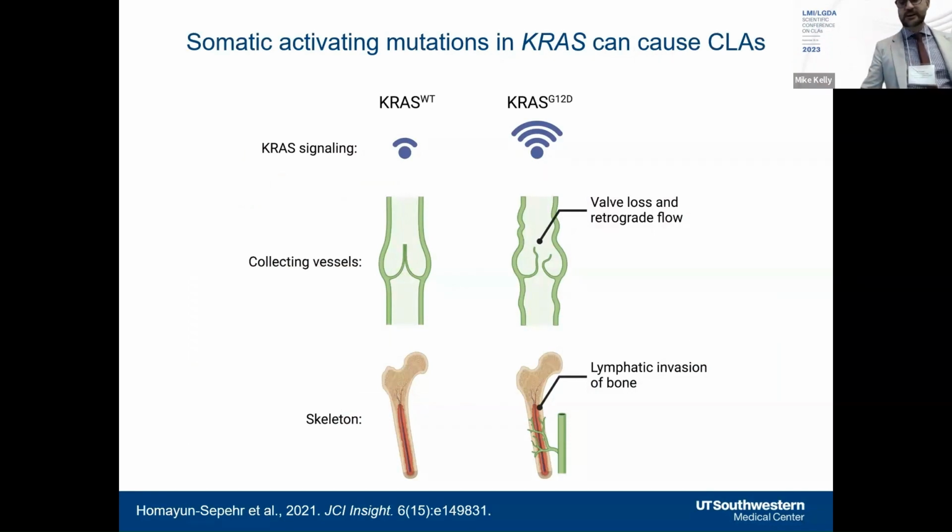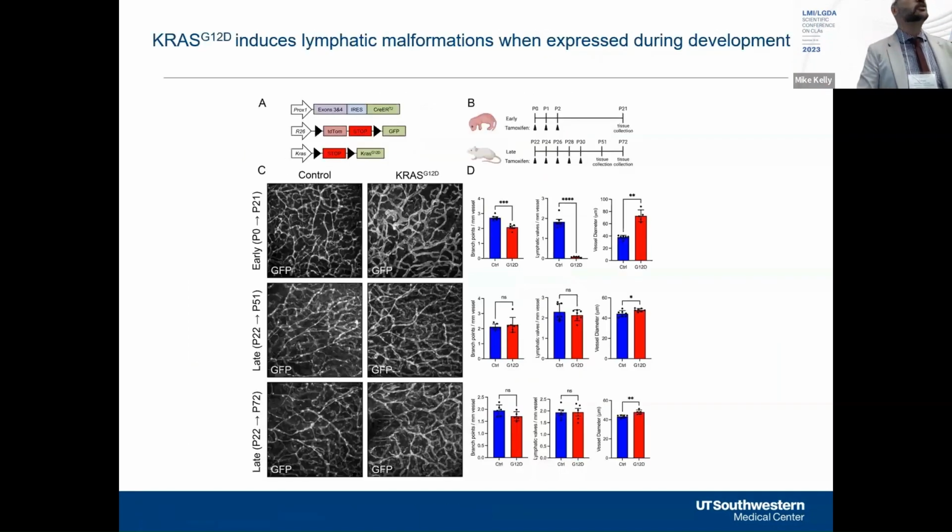By further characterizing this mouse model, we've been able to uncover what I think is some very interesting biology, where we have found that mutant KRAS has a greater effect on lymphatic vessels in newborn animals than it does in young adult mice. In our mouse model, we used a PROX1-driven tamoxifen-inducible CRE to drive the expression of mutant KRAS and green fluorescent protein in lymphatic endothelial cells.